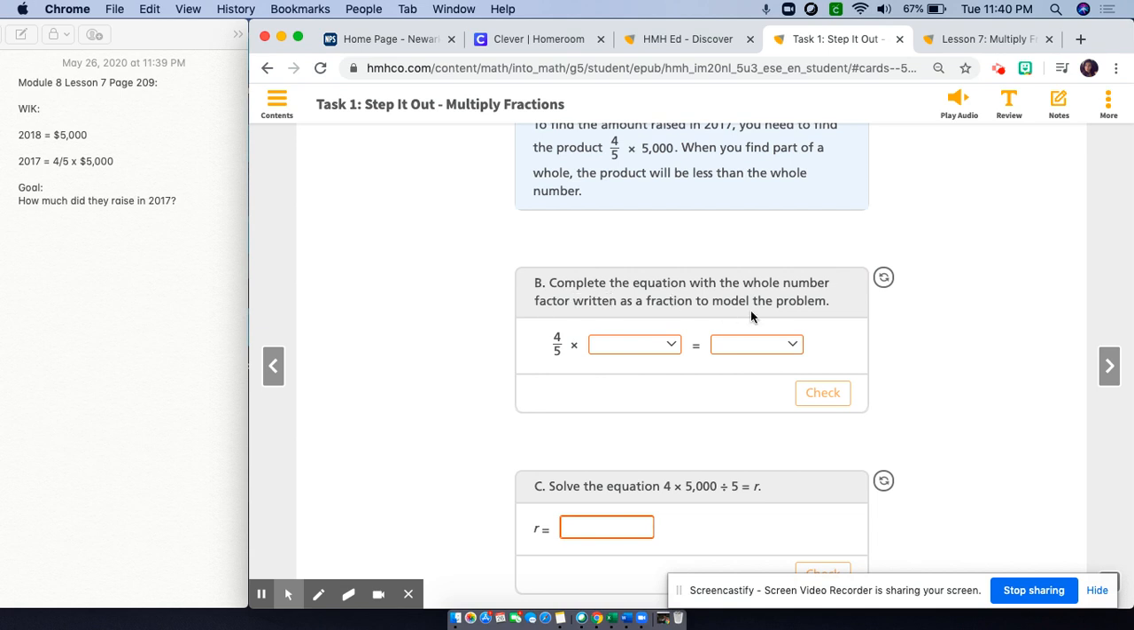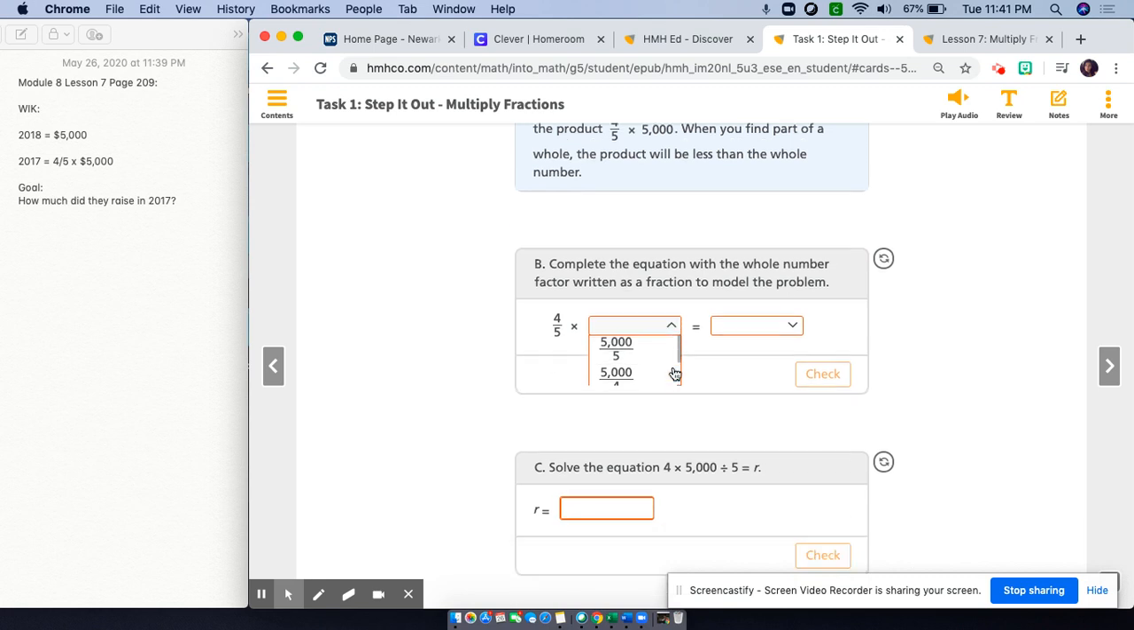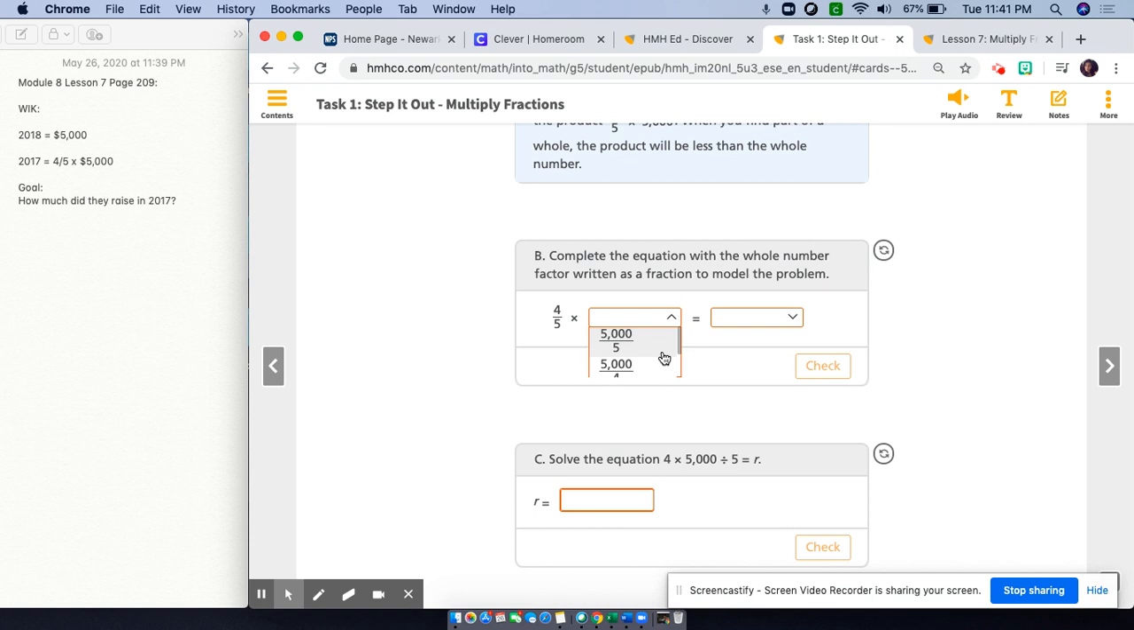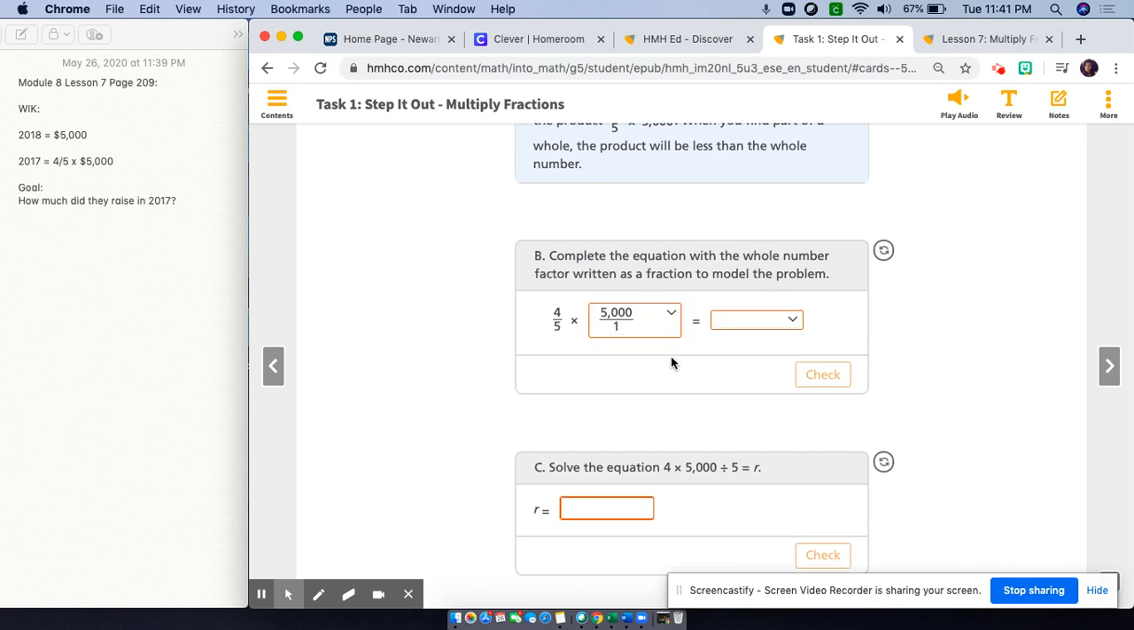Part B says complete the equation with the whole number factor written as a fraction to model the problem. So I know I'm going to do 4/5 times 5,000 because we got the information from our situation, but I need to multiply it by a fraction. Would I put 5,000 with a denominator of 5, 4, or 1? You should be saying 1 because we're not changing the value. 5,000 divided by 1 is still 5,000. Now I can multiply my numerators by my denominators. 4 times 5,000: 4 times 5 is 20, and then the 3 zeros. So I should be looking for 20,000.